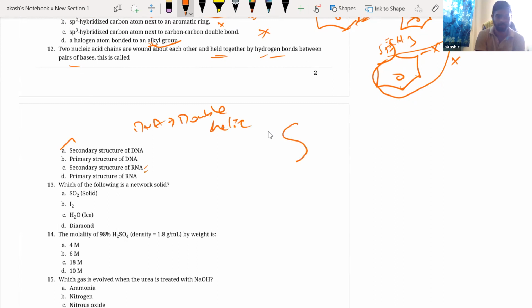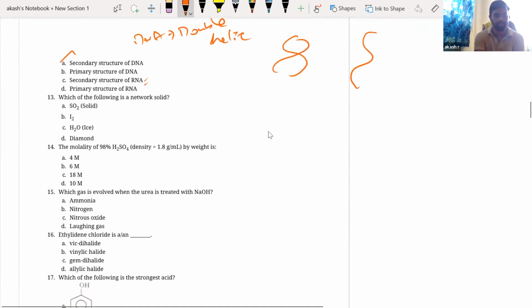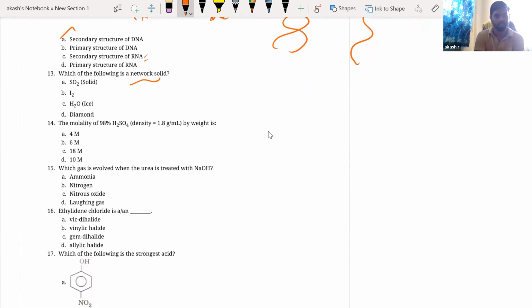It's going to look something like this. This is your DNA, but RNA will be a single strand like this, so there is no hydrogen bonding here. Okay, fine.